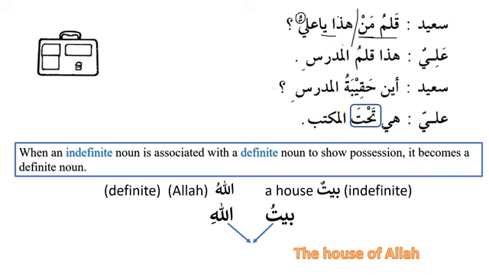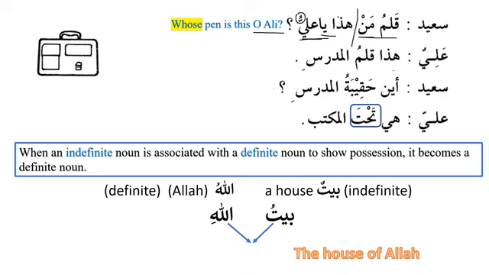The question is man qalamu. If we say man qalamu, then the meaning will be who is a pen. But we don't want to say who is a pen. We want to say whose pen is this. So we will say, whose pen is this, O Ali? Qalamu man hadha ya aliyu. Whose pen is this? So qalamu man will be, we can say, the subject, and hadha will be the predicate, and ya aliyu is the additional information that we have over here.